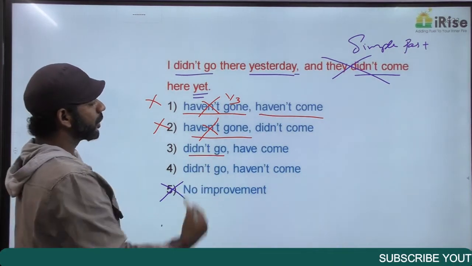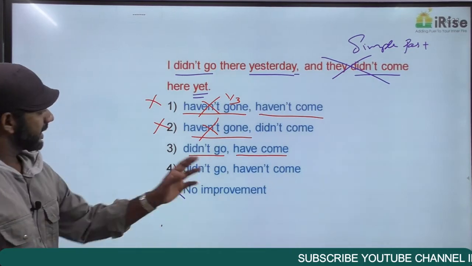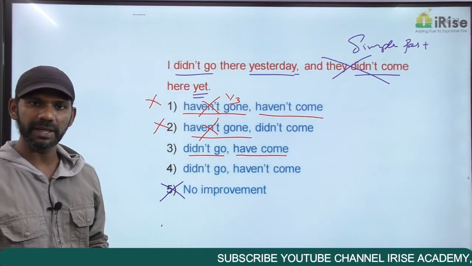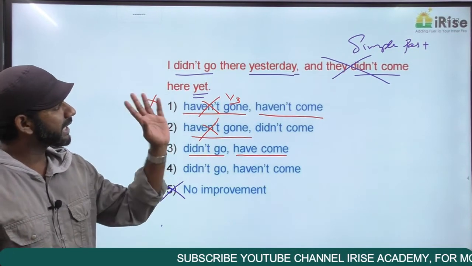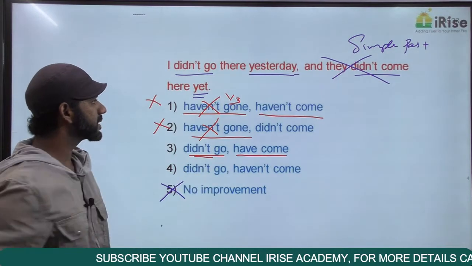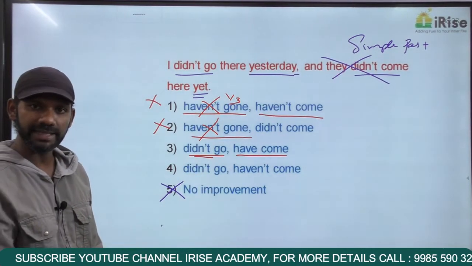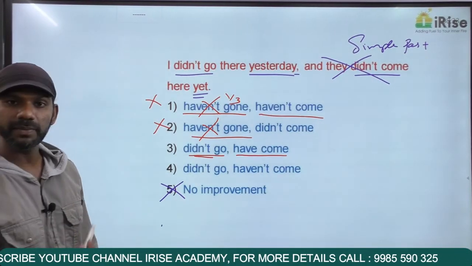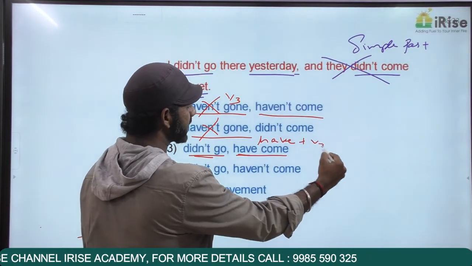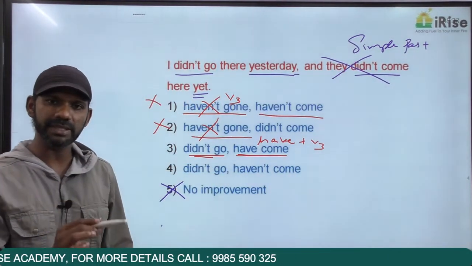I didn't go there yesterday and they have come here yet. Didn't go is simple past and we can use simple past when the time of the past action is mentioned. The time of the past action is mentioned here, yesterday. Didn't go is simple past, completely fine. The first idea is okay. Now think about the second idea. They have come here yet. Have come is have plus V3, present perfect. Yet comes in present perfect. So that concept is completely fine.